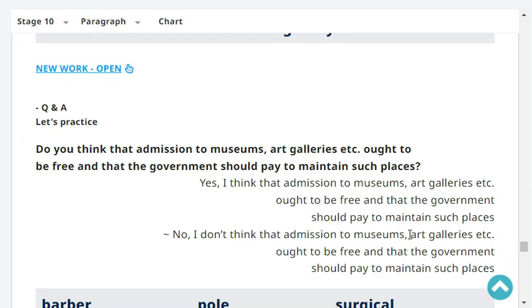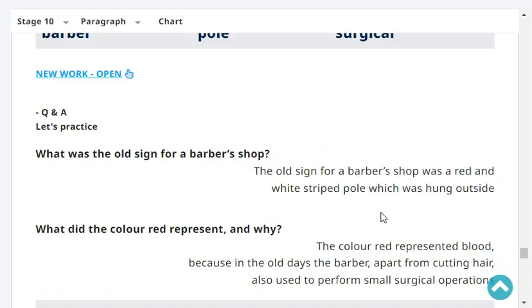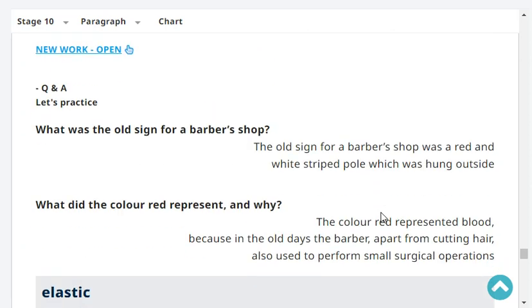Do you think that admission to museums, art galleries, etc. ought to be free and that the government should pay to maintain such places? Yes or no? Yes, I think that admission to museums, art galleries, etc. ought to be free, and that the government should pay to maintain such places. Very good.